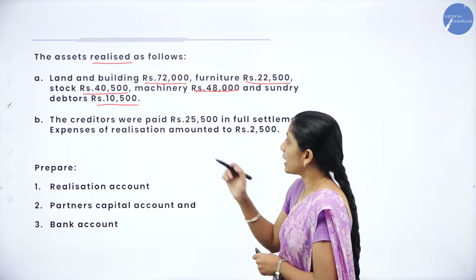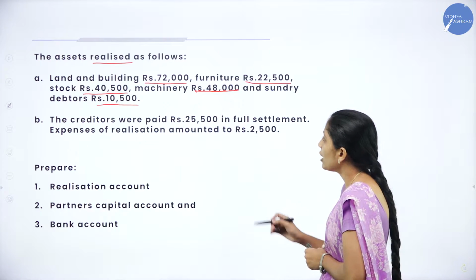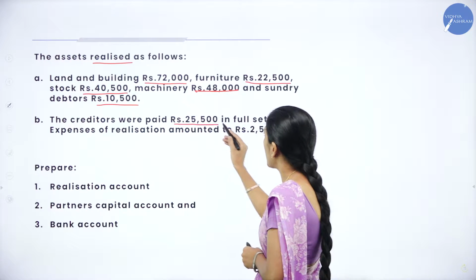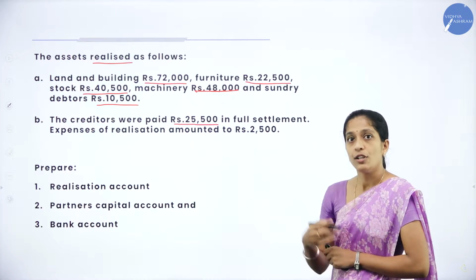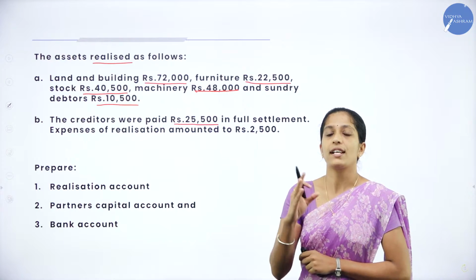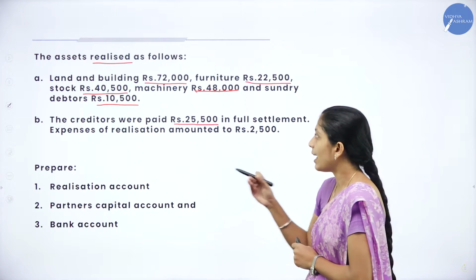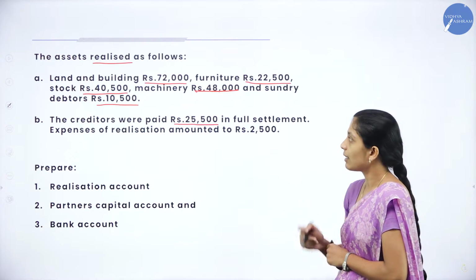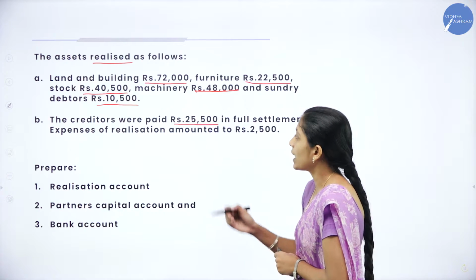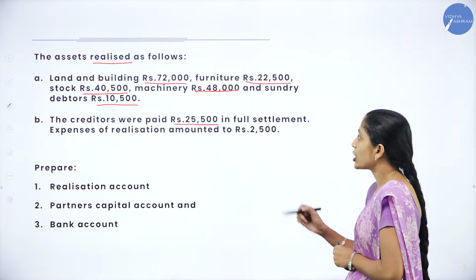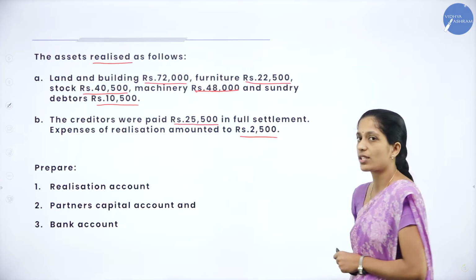The second adjustment is that the creditors were paid rupees 25,500 in full settlement. So, after selling the assets, they have paid a liability, that is creditors. And the next one is expenses of realization amounted to rupees 2,500.